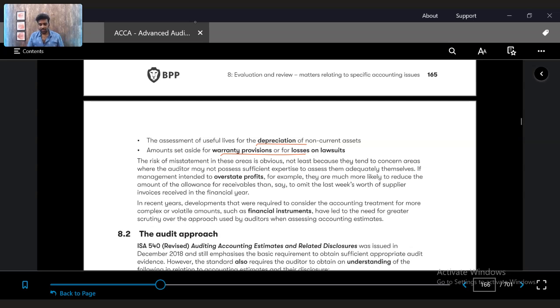So what is the risk with respect to an estimation? Because estimation is something that can easily be manipulated, or they can get it wrong as well. For example, they might go for an understated allowance for receivables, which means your assets will be overstated and expenses will be less. So overstatement of profits could occur because of the estimation going wrong.